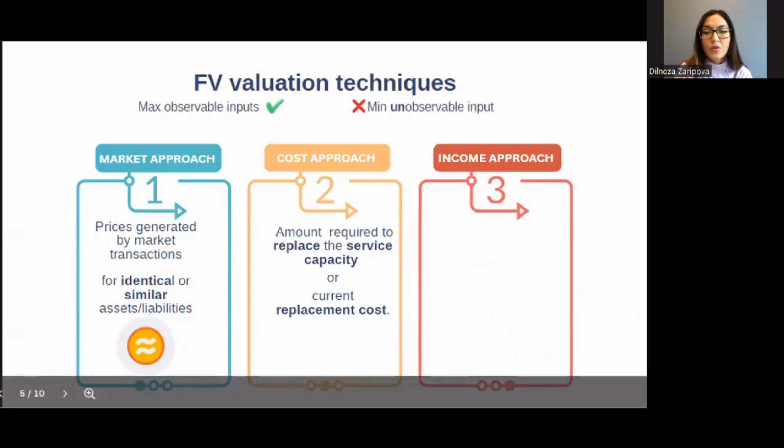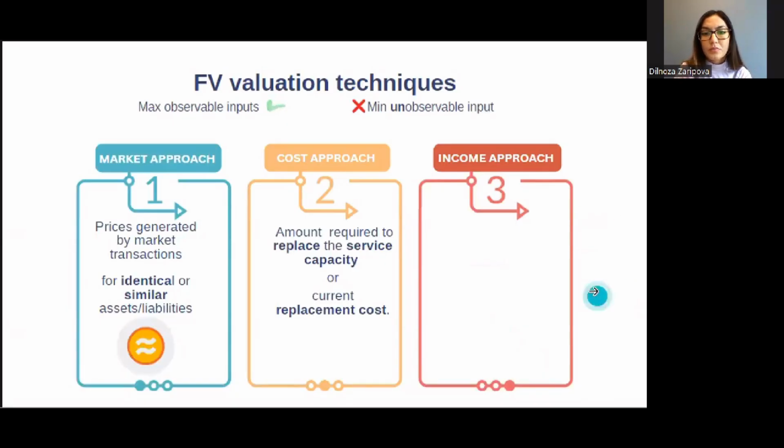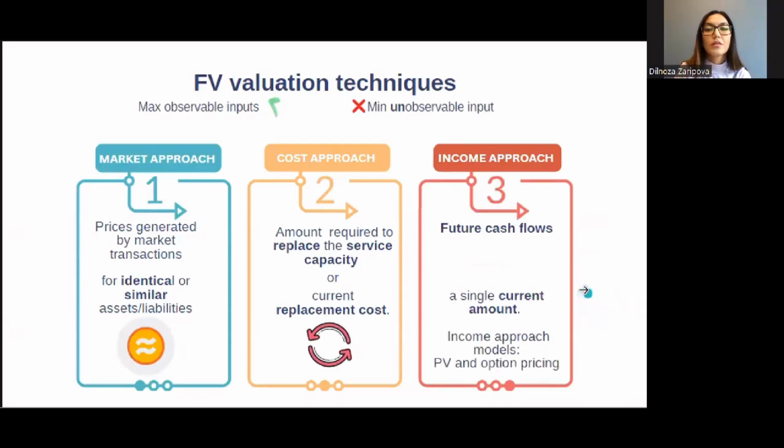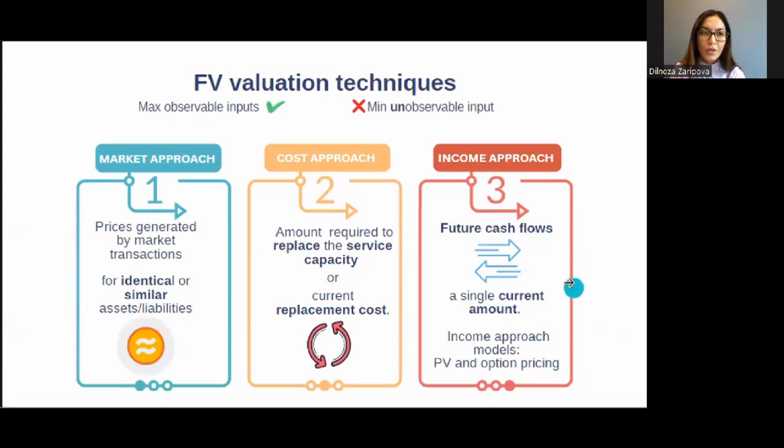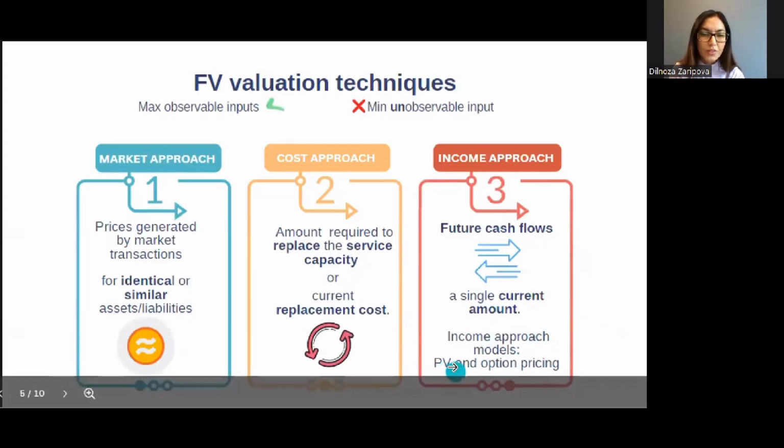The income approach is based on future cash flows converted into a single current amount, meaning the discounted cash flows, right? Income approach models are present value and option pricing. For financial reporting purposes, we only focus on present value because option pricing is not tested by the financial reporting exam.